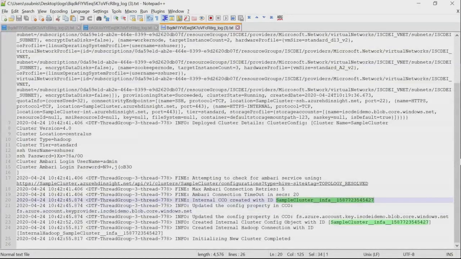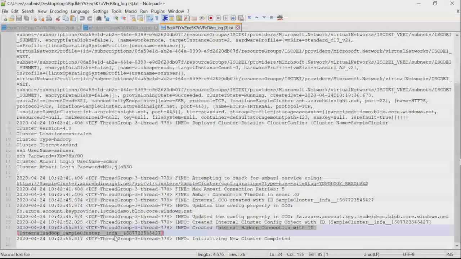So all connections will be created internally. Whenever you run a mapping with auto deploy option, it will use the internal Hadoop connection to run the mapping. And as you can see here, we have an internal Hadoop connection with the ID internal Hadoop underscore sample cluster underscore info. So this will be used to run the mapping.